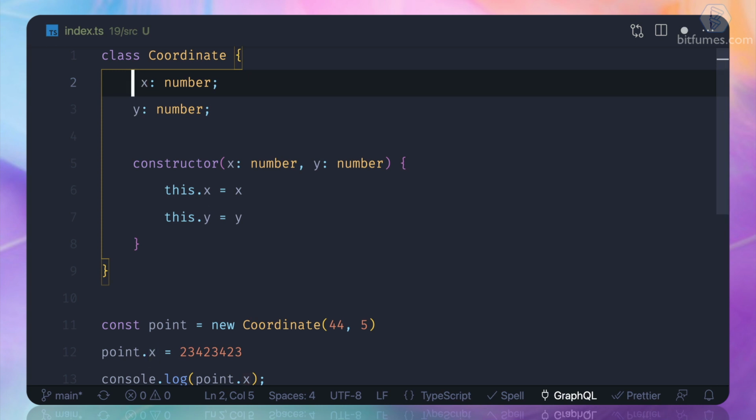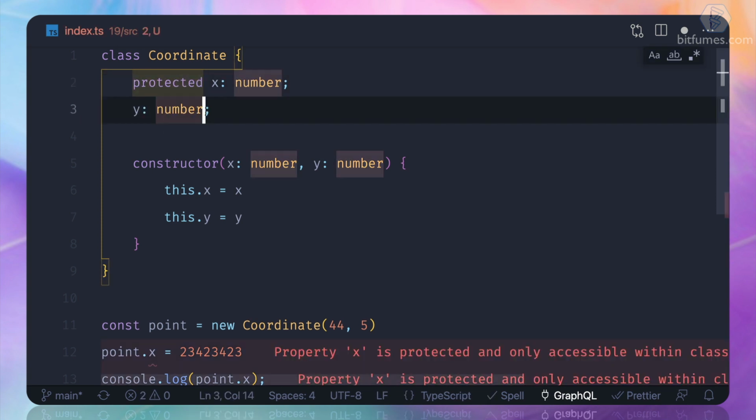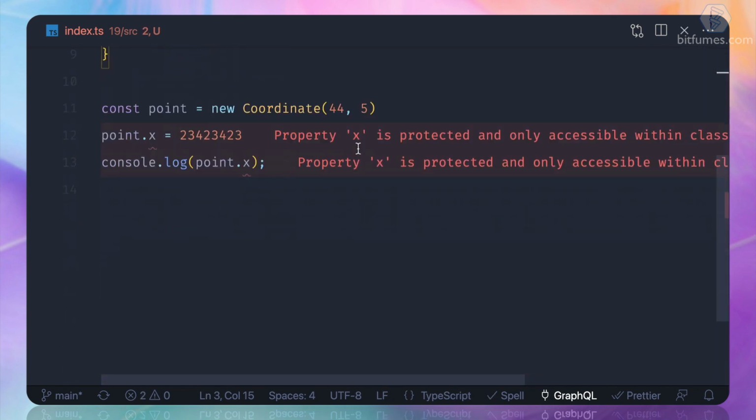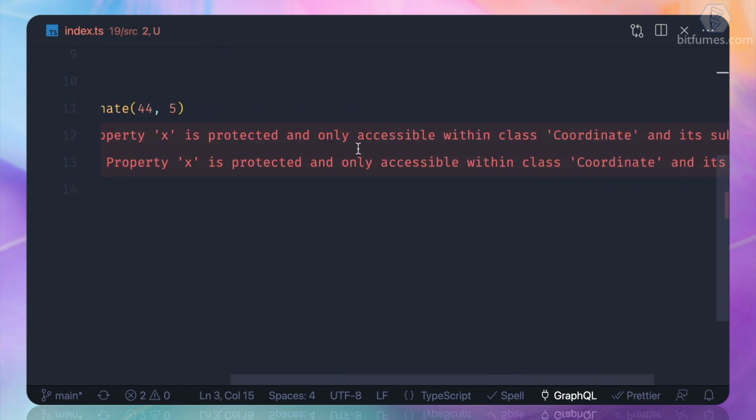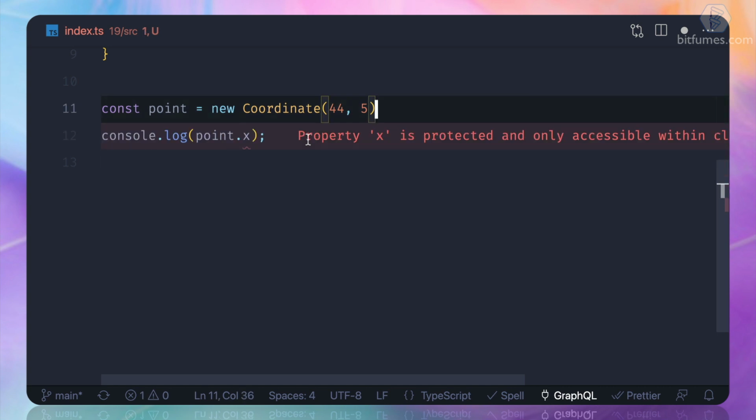So how can we define the visibility? I can say, hey, this property x is just a protected one. As soon as I say that these two are protected, it says you cannot add any value to the protected property. So I can remove it.